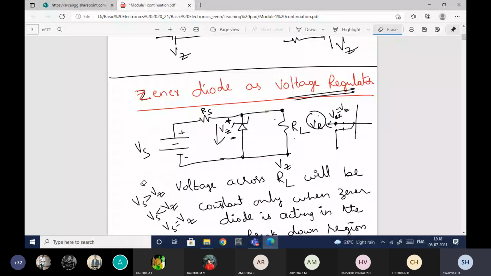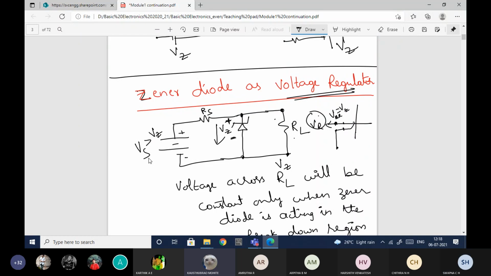It should be more, ma'am. Can you please elaborate, why it should be more? More is the right answer. At Vs equals Vz, breakdown takes place. So more than the breakdown voltage is a conductive path. Yeah. Okay, so it can be greater than or equal to Vz.